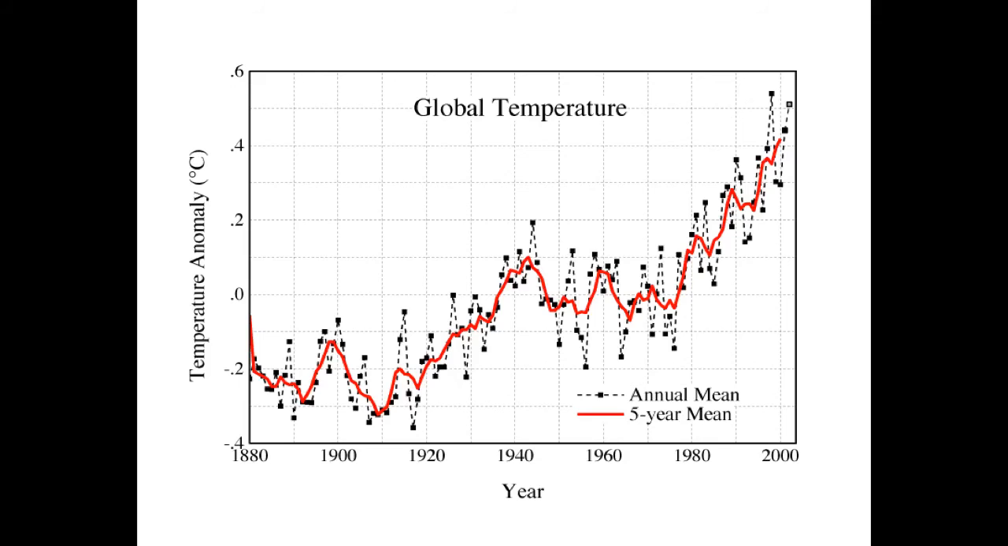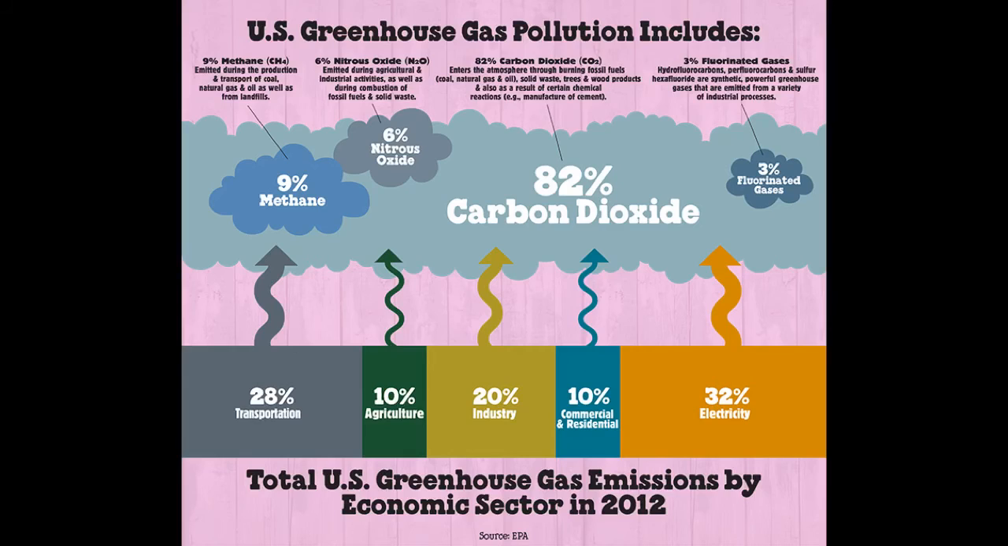The Intergovernmental Panel on Climate Change, or the IPCC, forecasts a temperature rise of 2.5 to 10 degrees Fahrenheit over the next century. Although this may not sound like much, small changes in temperature have huge environmental consequences. These images show some of the sources of these greenhouse gases, and as you can see, most of it stems from transportation, industry, and electricity.